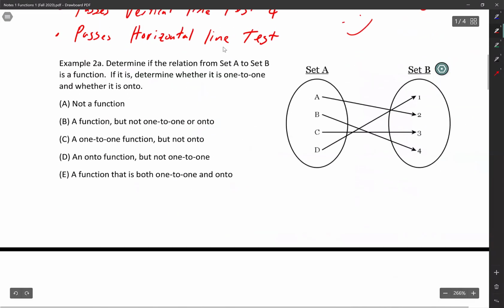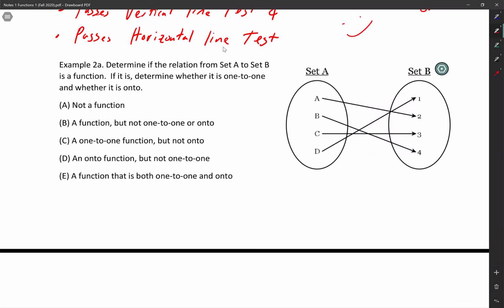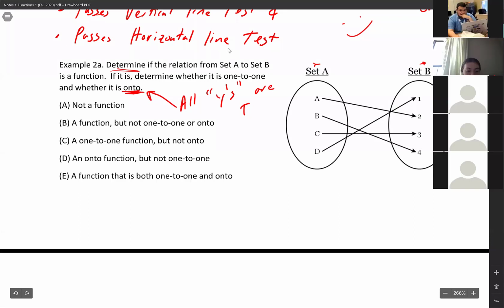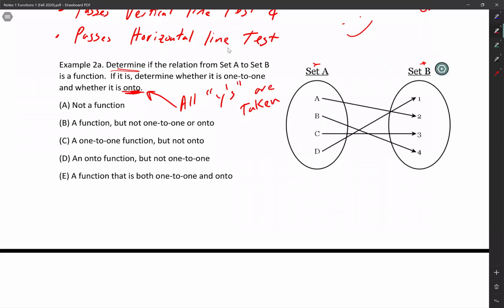So, all right. Real quick, guys, you're going to notice it says determine if the relation from set A to set B is a function. If it is, determine whether it is one-to-one and whether it is onto. So this onto, all it means is that all y's are taken. That's all it means. So, looking at this, are all y's taken? Yes. So it's definitely onto.